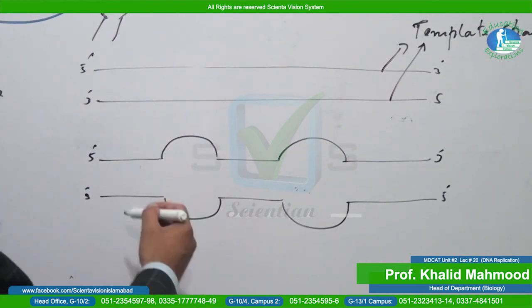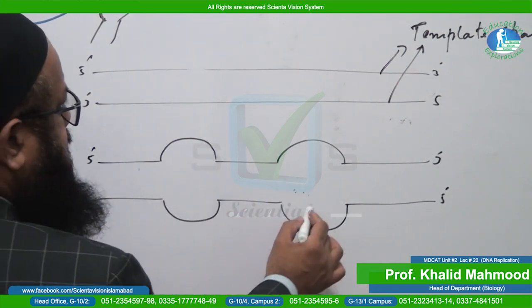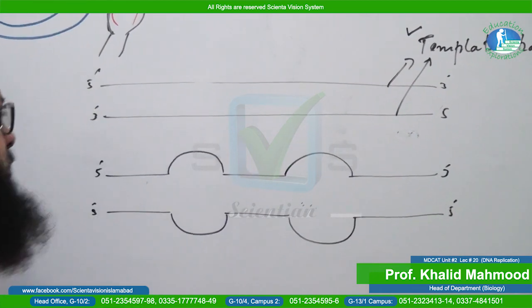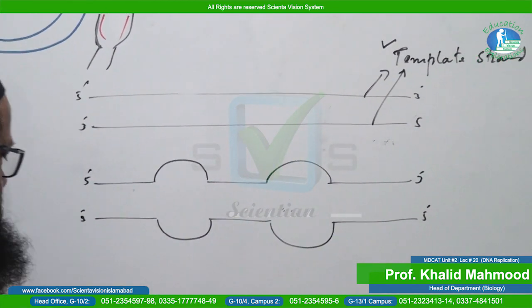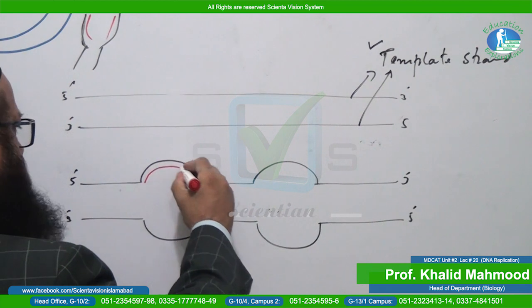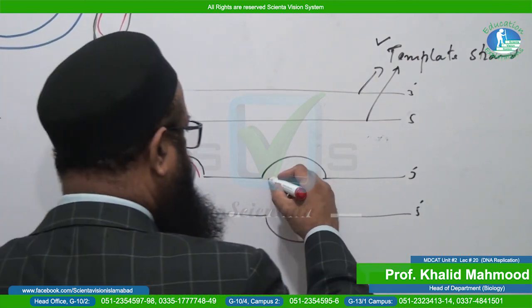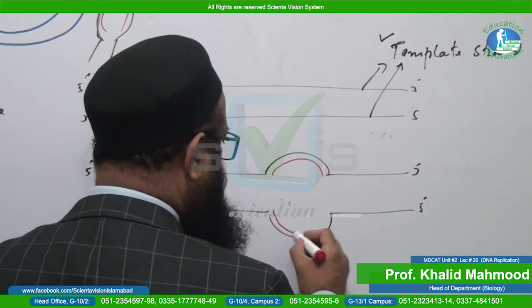Now you can see that these are the parental strands. We already mentioned in our lecture that these are considered as what? Template strands. And where the complementary strand will be formed, you can observe over here. This one is what? Complementary strand. This one is again complementary strand. This one is the complementary strand, and this one is complementary.